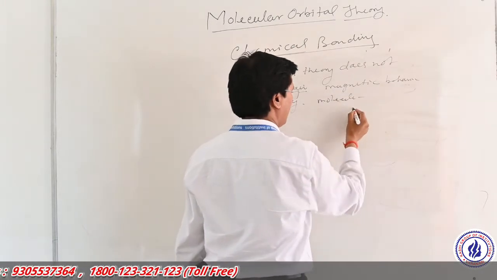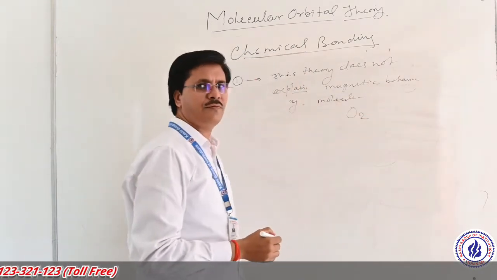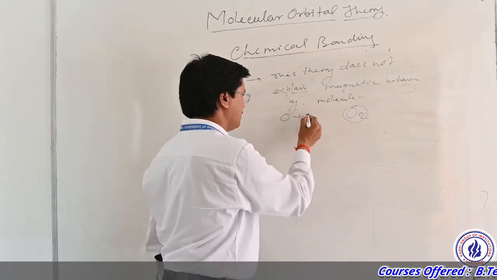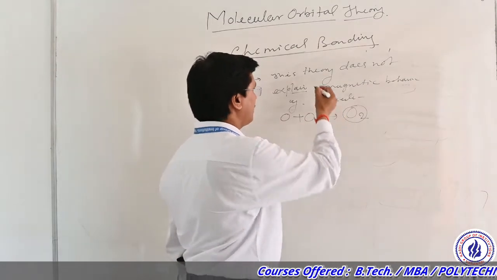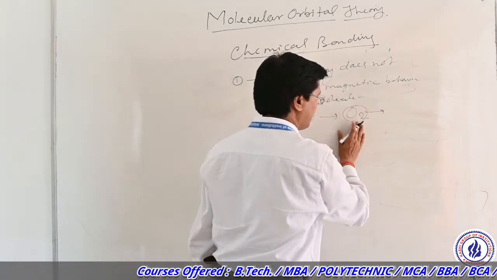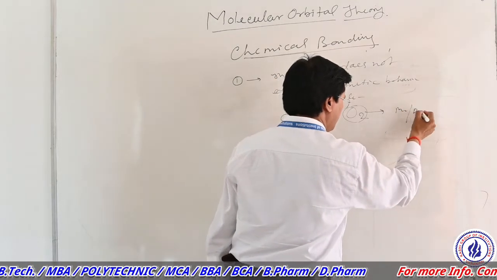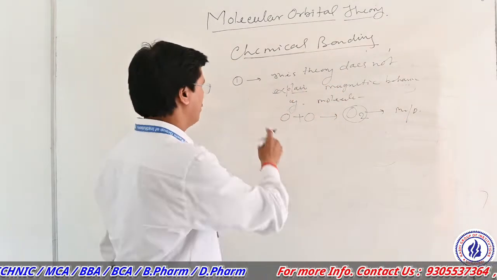For example, in the formation of an oxygen molecule by the combination of oxygen atoms, according to this theory we cannot explain whether O2 is paramagnetic or diamagnetic, and so on.